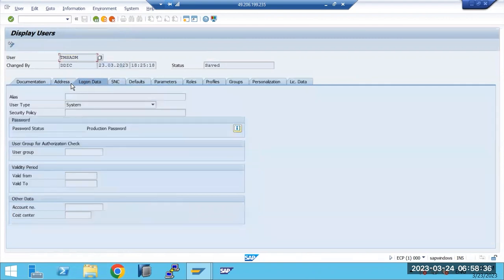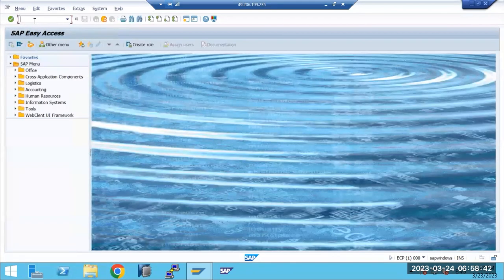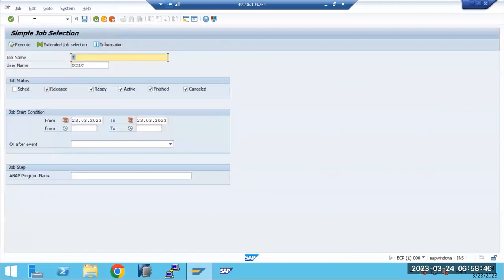Here the TMSADM user is created. You can also see in SM37 that one job will be triggered. The RDDIMPDP job will be in scheduled status. Just click on scheduled.